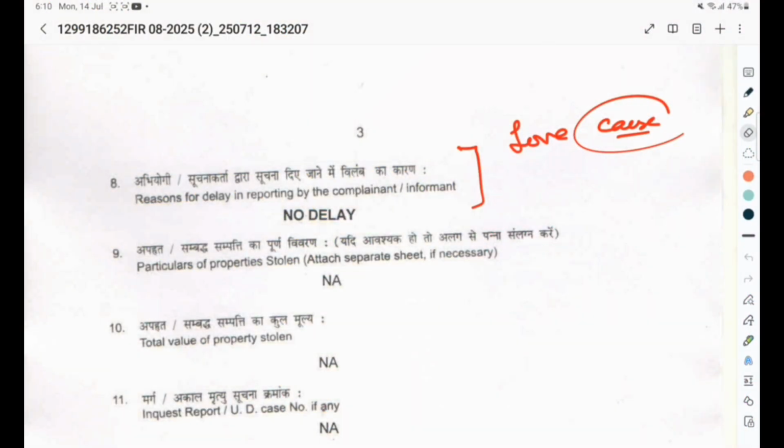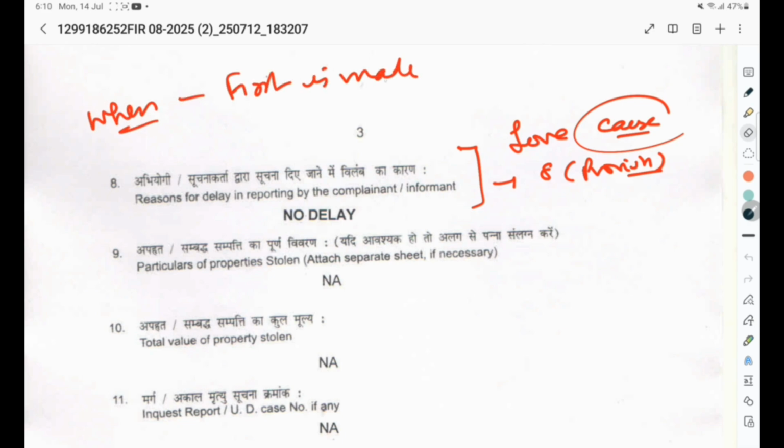In multiple judgments, it is observed even by the Honorable Supreme Court that there should not be any delay. If delay, it should be explained appropriately. If it is not explained, then we could have the benefit. As per section 8 proviso, the matter is to be reported within 7 days from cause of action. So it will occur when the first demand would be made. So when the first demand is made, it is to be specified in the FIR.